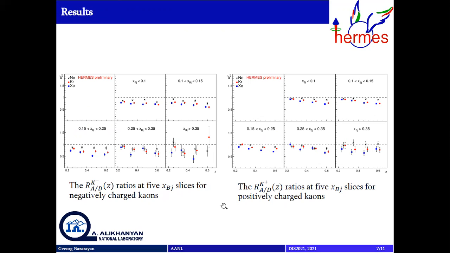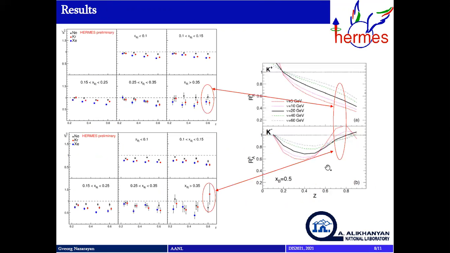Here we can see that for the bottom left plot for K minus we have the enhancement. On the next slide we can see the comparison of experimental and theoretical results, and from here we can say that the obtained result is supporting the theoretical prediction. We can see that for K plus we have points that are below unity, and for K minus points that are above unity. That means we have enhancement here.